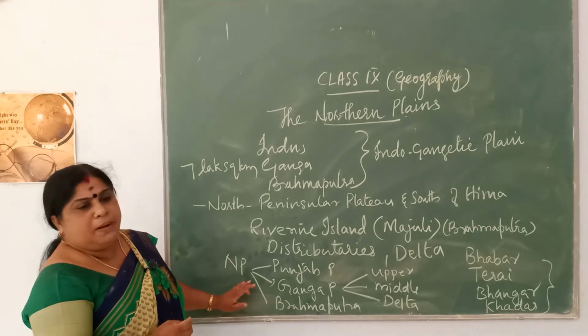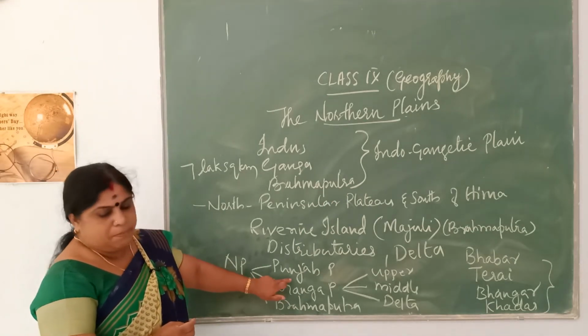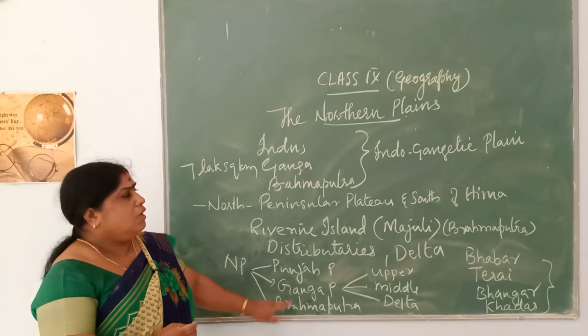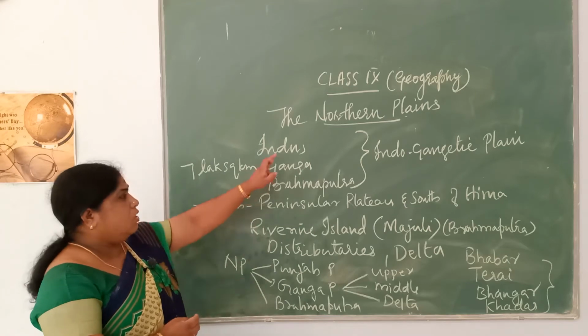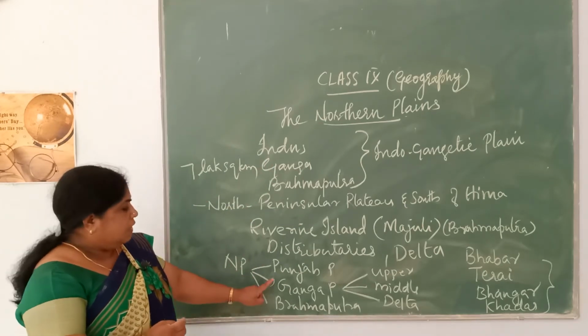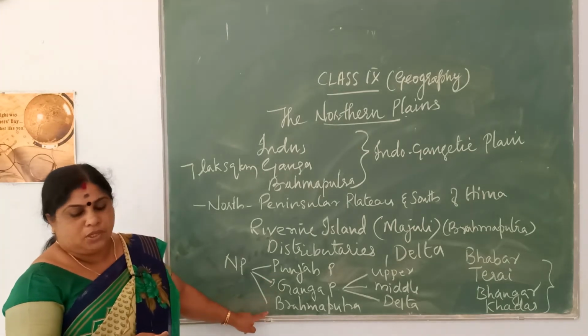Now, this northern plain is divided into three. They are the Punjab plain, Ganga plain and the Brahmaputra plain. So, the Indo-Gangetic plain or the northern plains are further divided into three. They are the Punjab plain, the Ganga plain and the Brahmaputra plain.